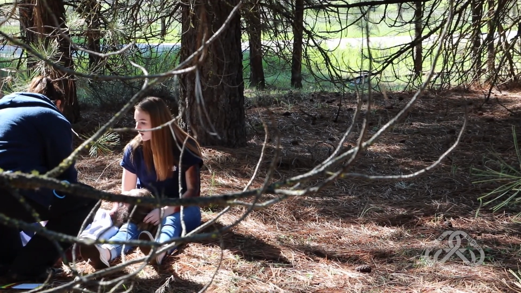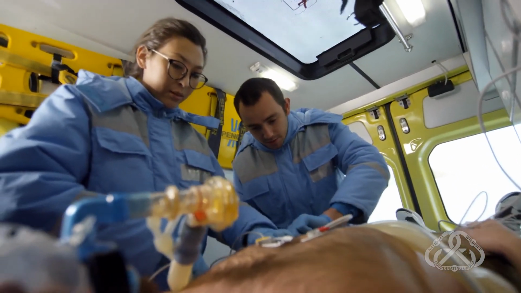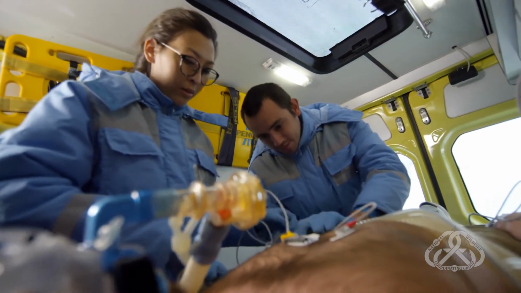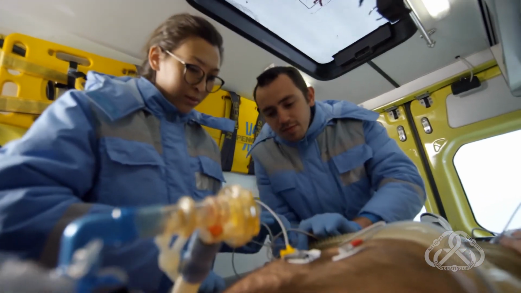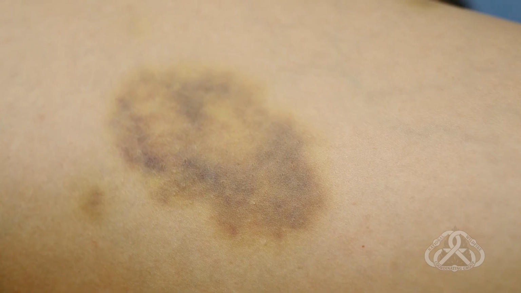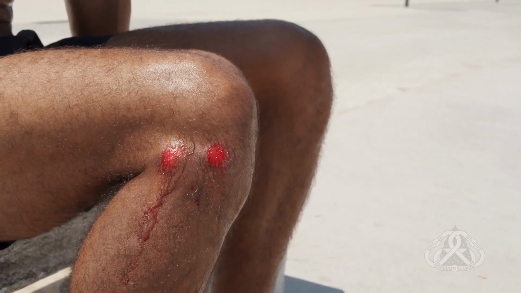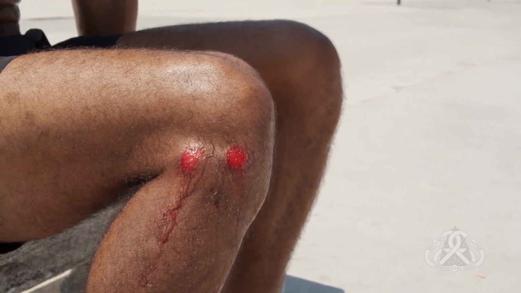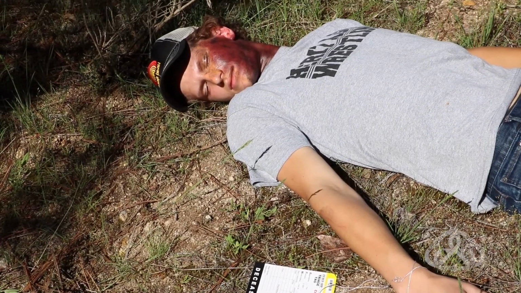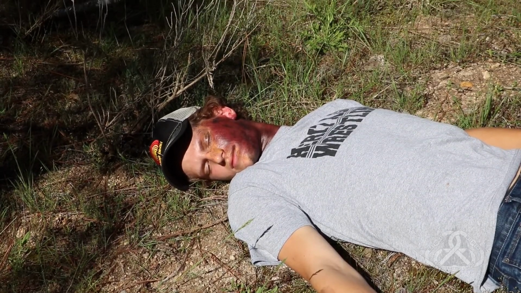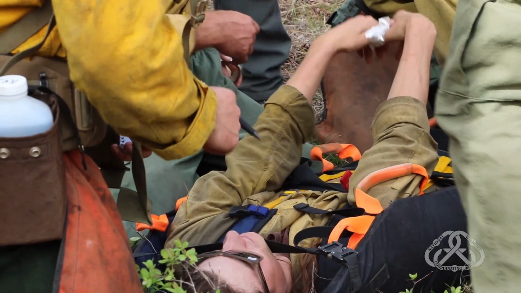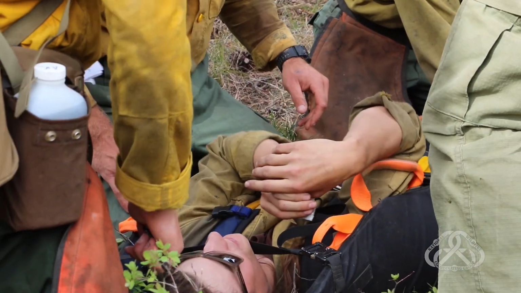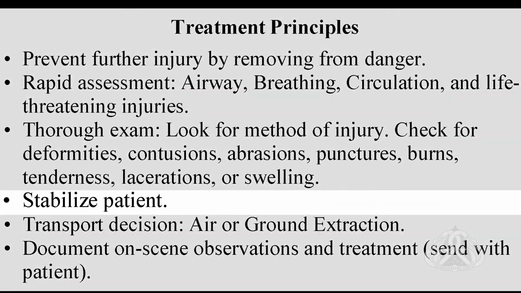Being mindful of patient privacy and dignity, expose the patient's body to perform a head-to-toe examination. Look and feel for any deformity, contusion, abrasion, puncture, burn, tenderness, laceration, or swelling. Closely watch for any signs of painful response which may indicate additional, less apparent injuries.